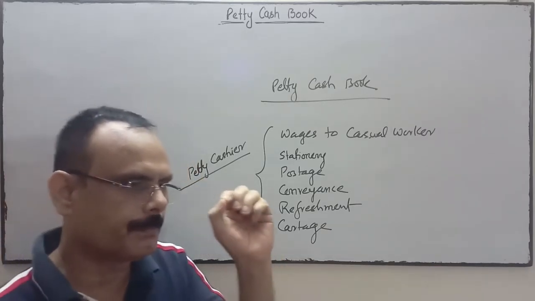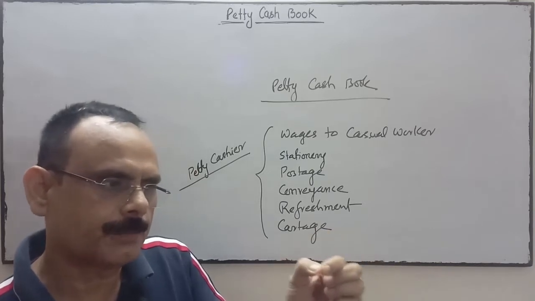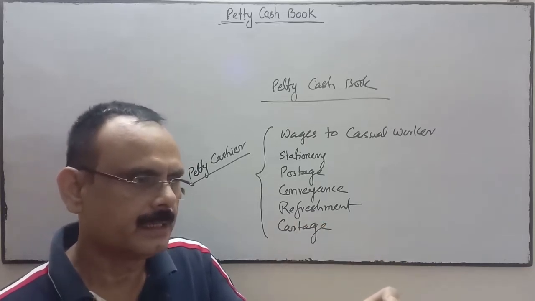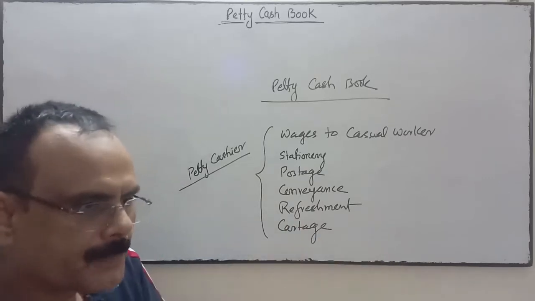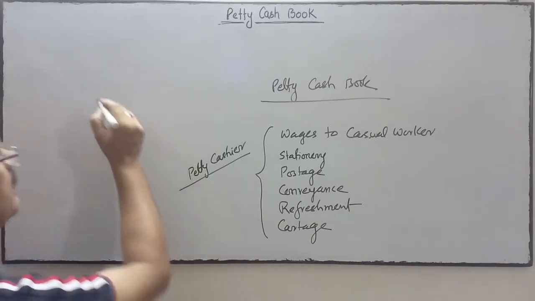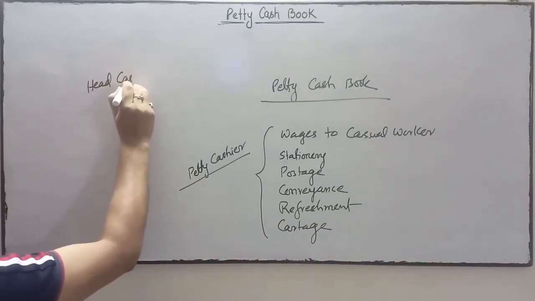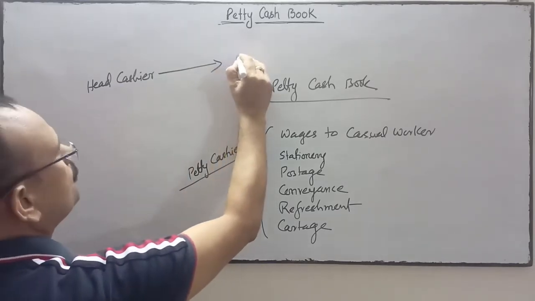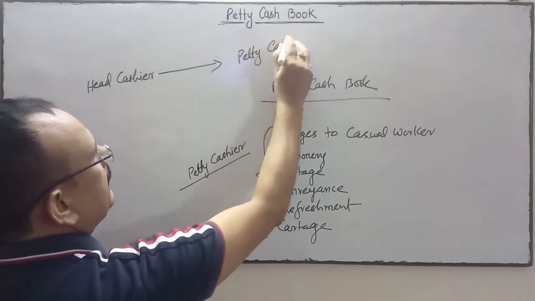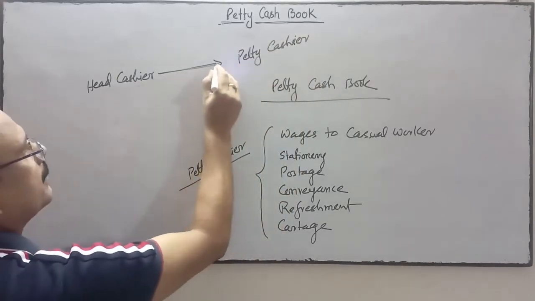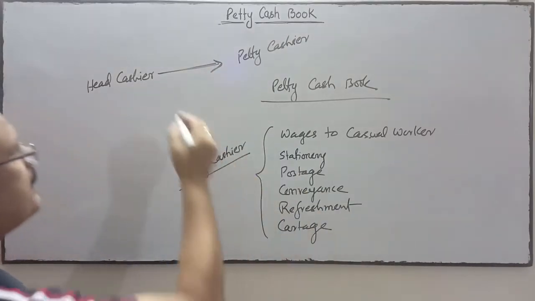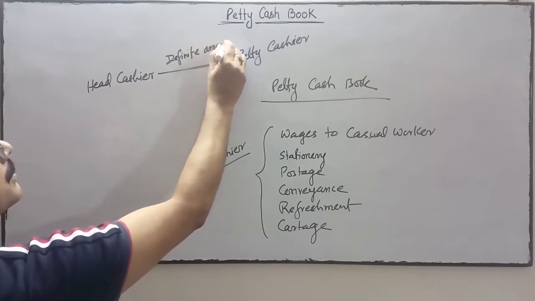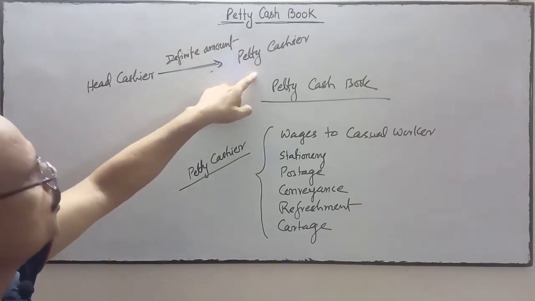On the first day of the month, or the first day of the week if it is weekly, or the first day of the fortnight if it is fortnightly, the head cashier gives a specified sum, a definite amount, to the petty cashier to make these payments.